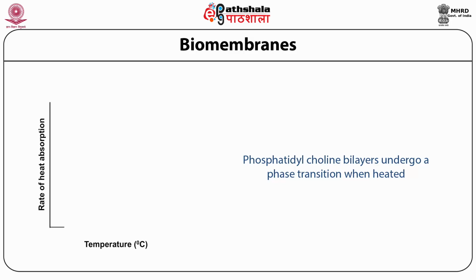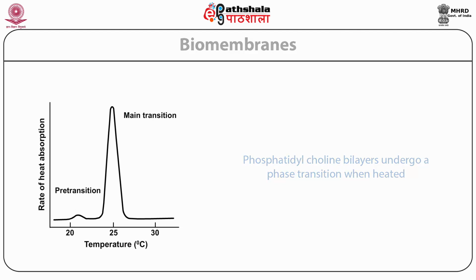The length of the acyl chains of the fatty acids and their degree of unsaturation also dictate the Tm. Saturated fatty acids forming the acyl chains result in a higher Tm. Such chains, apart from favorable hydrophobic interactions, pack nicely.